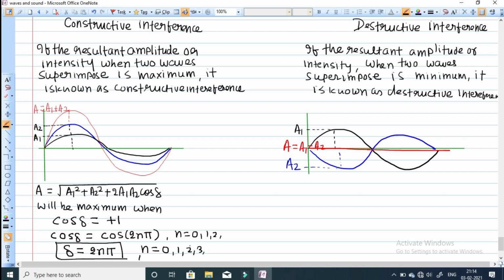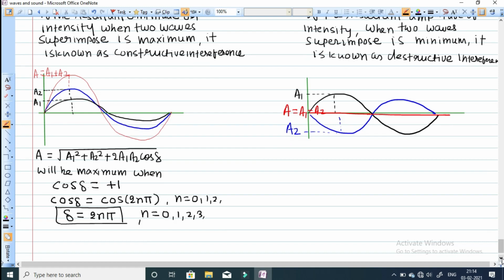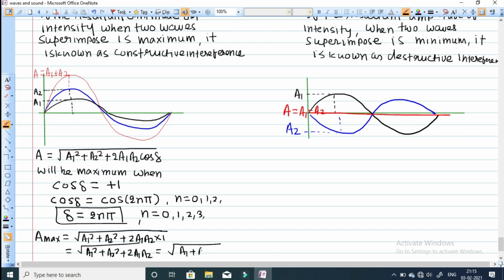Okay, and when you will take the maximum value of cos, now you will get the maximum value of amplitude. Now what will be the maximum value of A? Now A max, it will be equal to under root A1 square plus A2 square plus 2 into A1 into A2. The maximum value of cos delta is equal to 1, so it will become under root A1 square plus A2 square plus 2A1 into A2, means A1 plus A2 whole square under root, that will be equal to A1 plus A2.